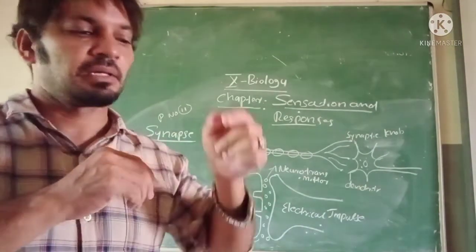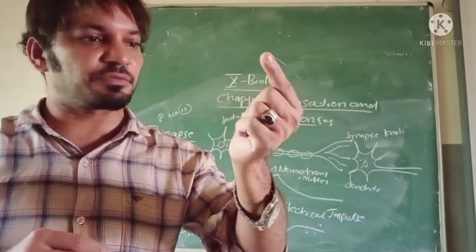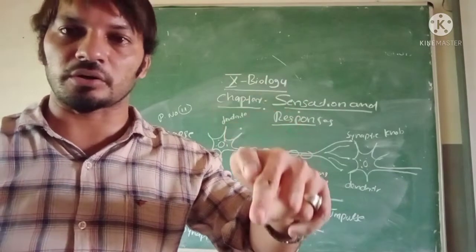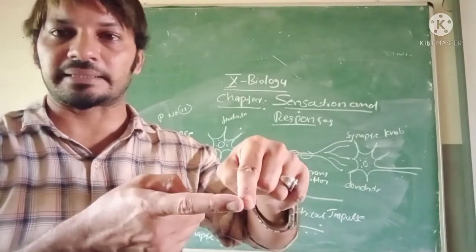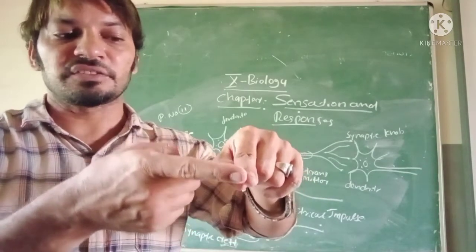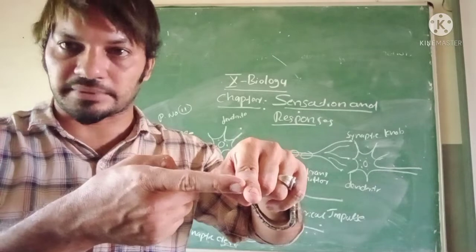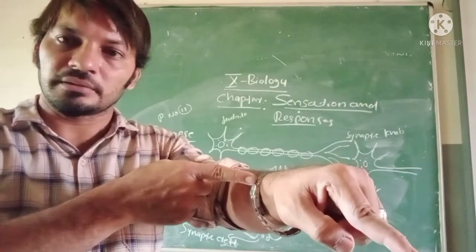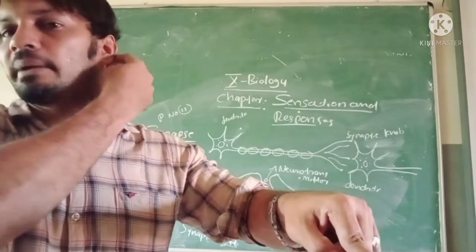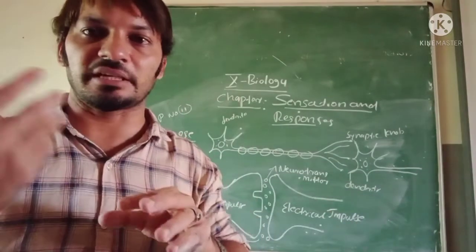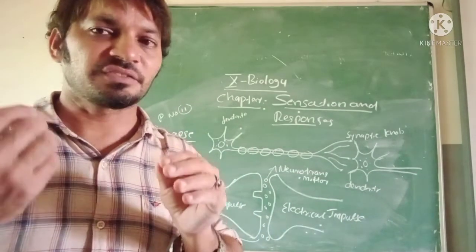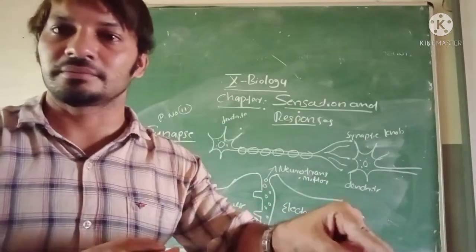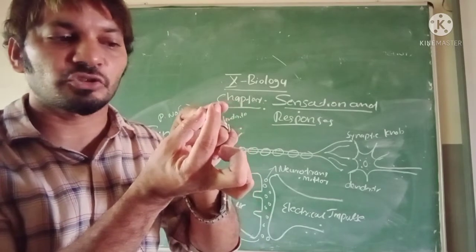Do you know? This is my left forefinger, right? When I touch a hot object, the impulse enters. This impulse is received by the receptor and conducted through the neuron, reaching the brain. The brain identifies it and gives the response, you know. I'll say this one neuron is not a long one. This neuron may be short.